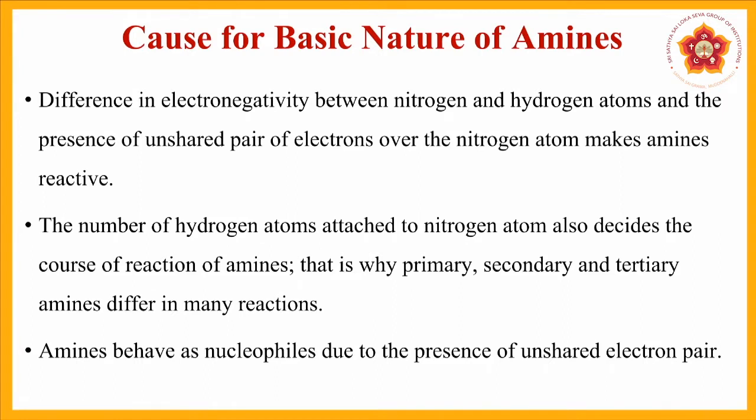By Lewis theory, electron donors are termed basic in nature. So we call these amines nucleophiles. What are nucleophiles? Nucleophiles are electron rich species which can donate electrons for bonding. So the presence of this unshared pair of electrons leads to amines being basic as well as nucleophilic in nature.